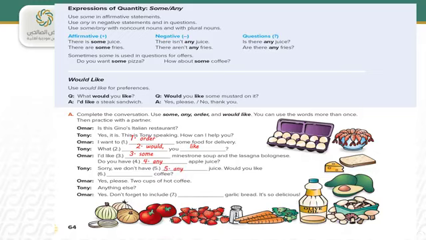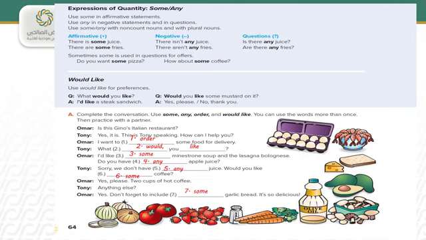Would you like some coffee? That's an offer. And in the offer we can use some. Yes, please, 2 cups of hot coffee. Anything else? Yes, don't forget to include garlic bread. Garlic bread. It is an uncountable noun, and we use, yes, some.